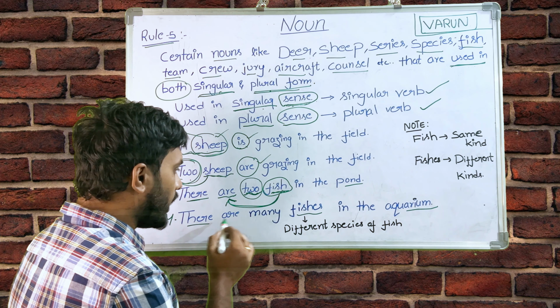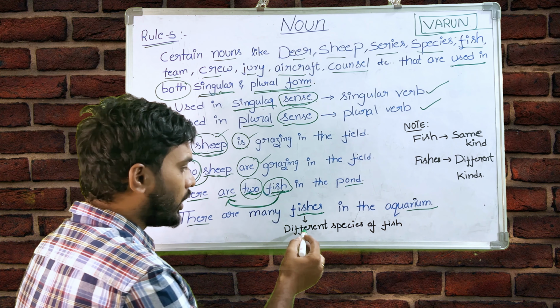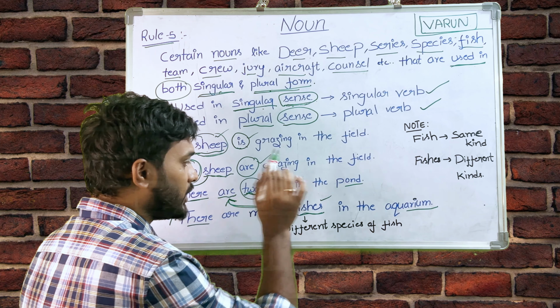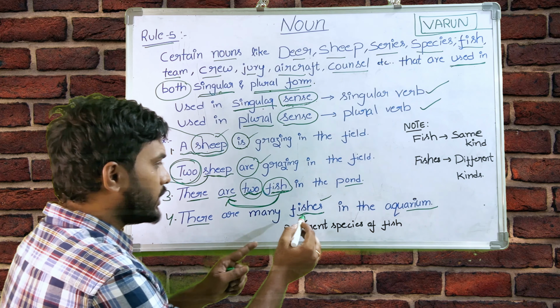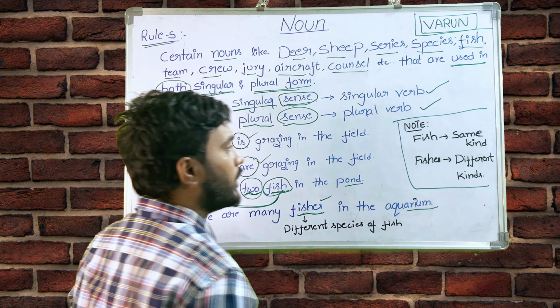Here we are talking, there are many fishes in the aquarium. So here we are talking fishes. Here it is correct, but here if you use s, it is wrong. Okay, I will tell you why. Here you can see I mentioned, that is the reason I have mentioned here clearly. You can see this note point.